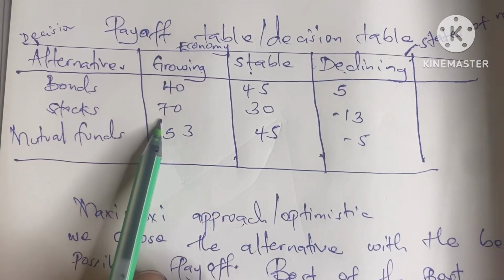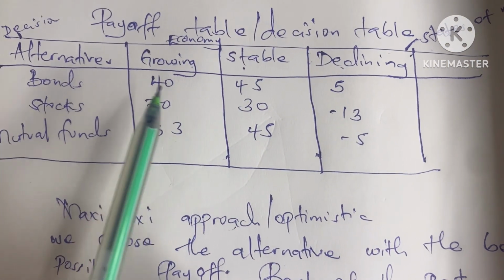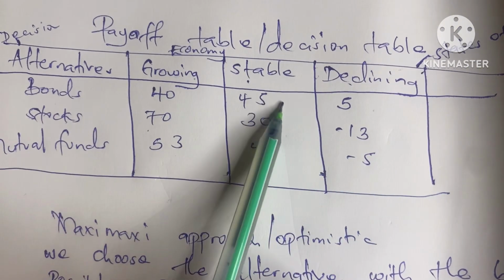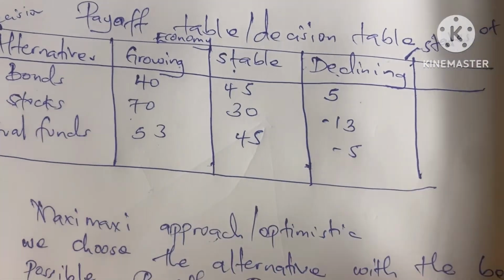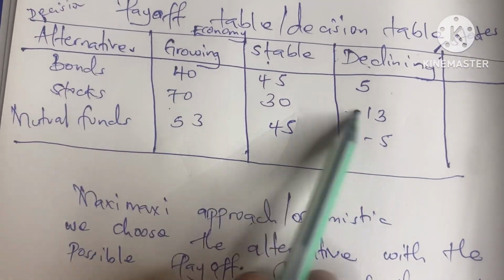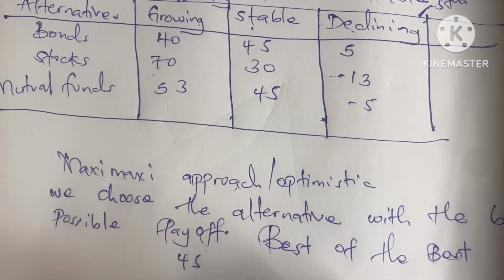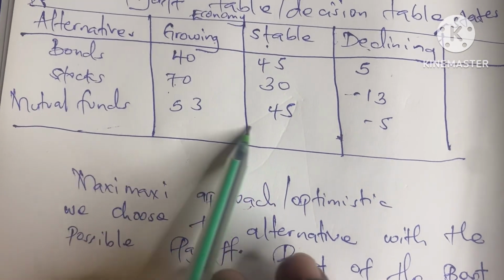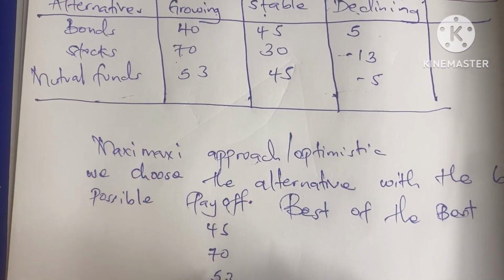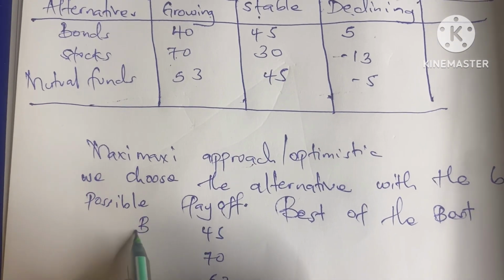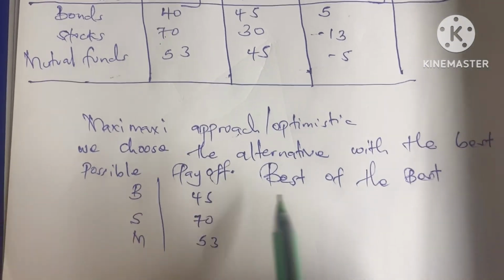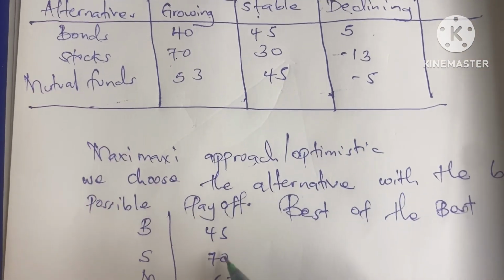So here, when we look at the bonds, the best payoff for bonds was 45. Then for stocks was 70. For mutual funds it was 53. This is bonds, this is stocks, this is mutual funds. So these were the best payoffs.